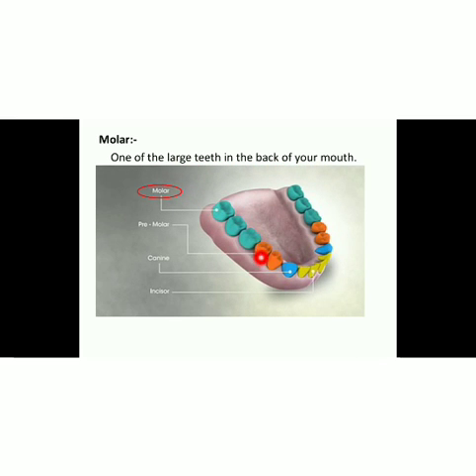The next word is molar. Now molar is also one of the teeth, one of the large teeth in the back of your mouth. Now this blue color teeth are known as molar. 1, 2, 3, 4, 5, 6. 6 are in the lower jaw and 6 are in the upper jaw. So one of the large teeth in the back of your mouth is known as molar.